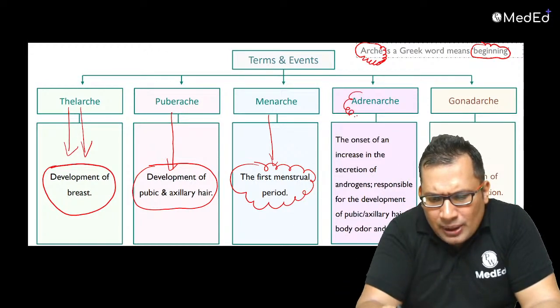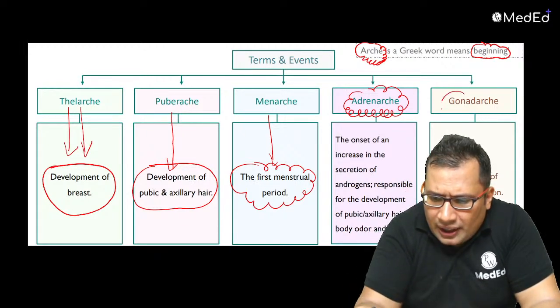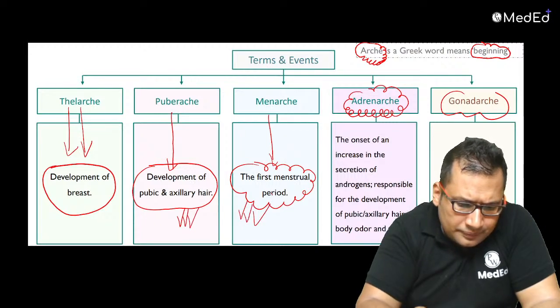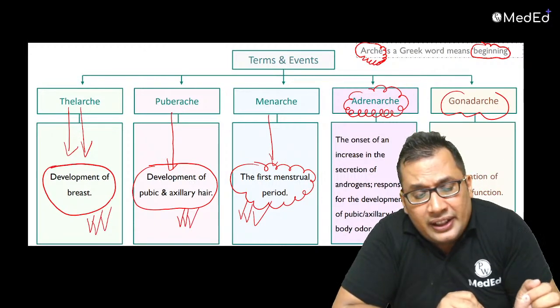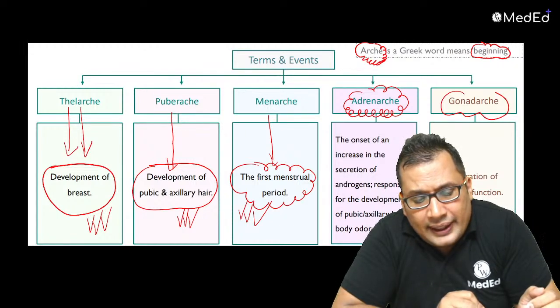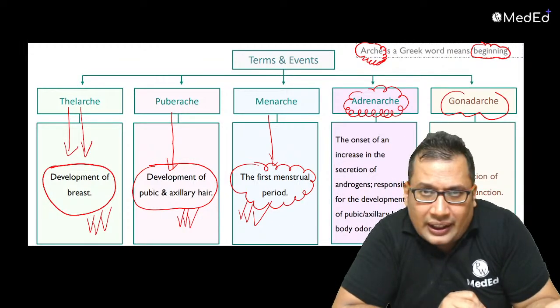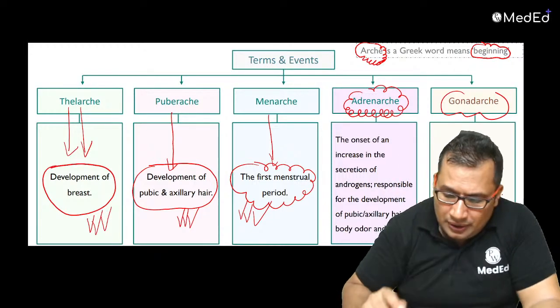Adrenarche, sometimes I can ask you adrenarche, but in general, no need to mention adrenarche and gonadarche. You mention this more than sufficient. Okay. They can ask you which is the earliest. The earliest finding is that is development of the breast, that is known as thelarche. In case of males, it is testicular enlargement.